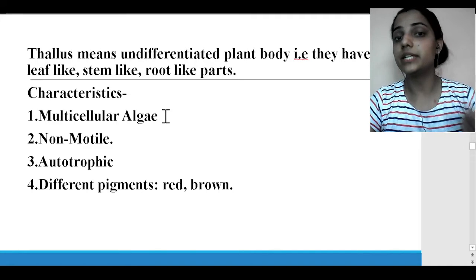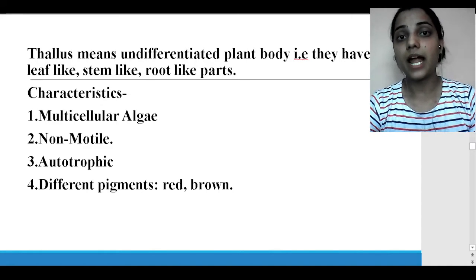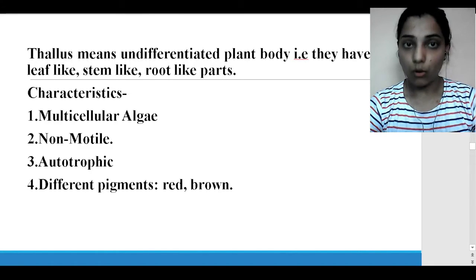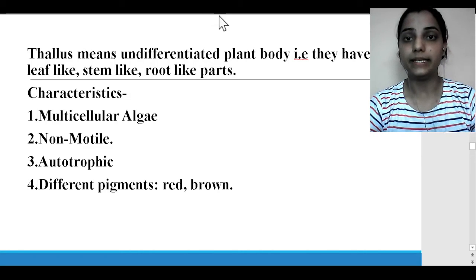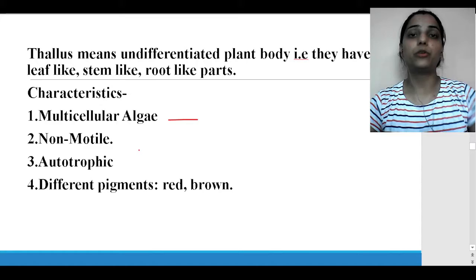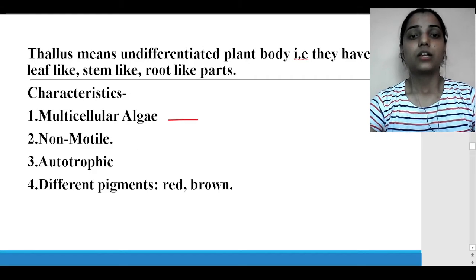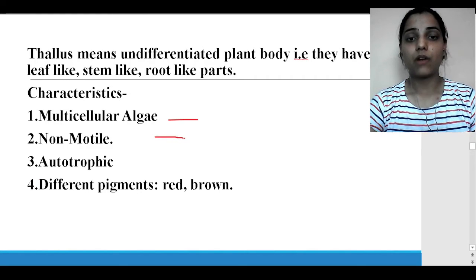Now this algae is multicellular. Remember that here, mainly in Thallophytes, we found multicellular algae. Yes, multicellular algae. Now they are non-motile. If they are non-motile, they must have a cell wall, right? They are non-motile and we found that they have a cell wall.